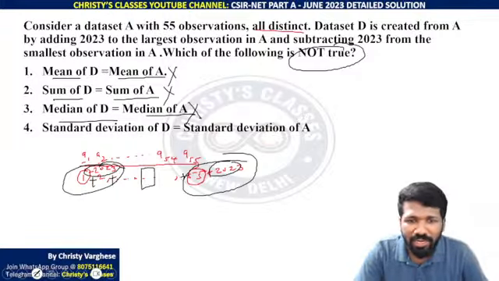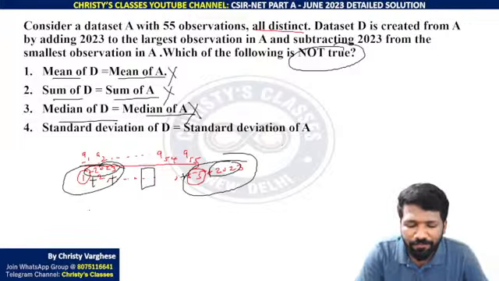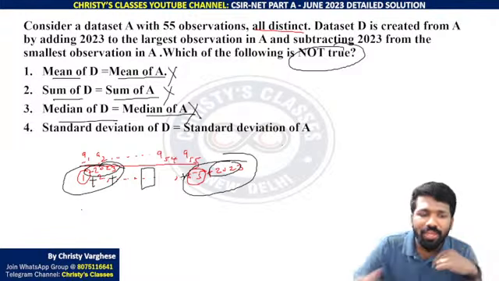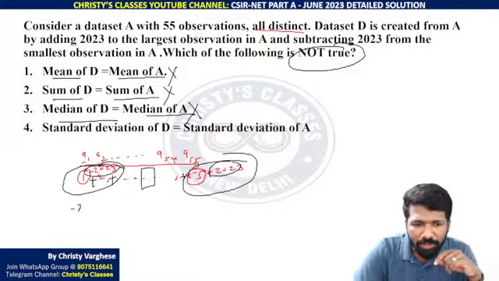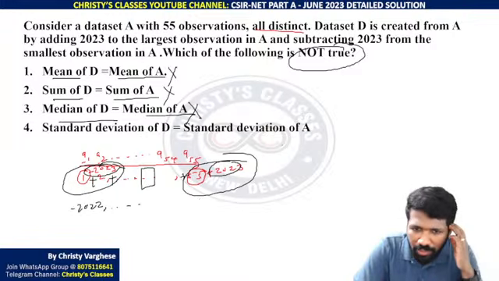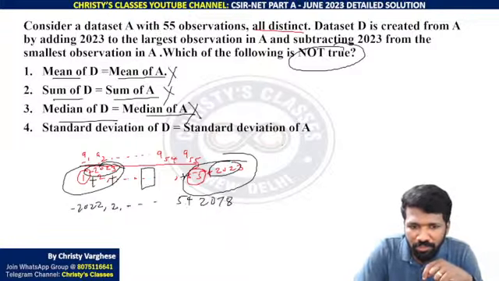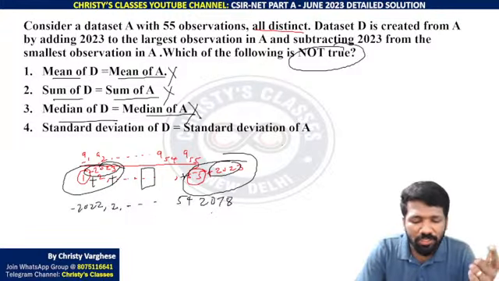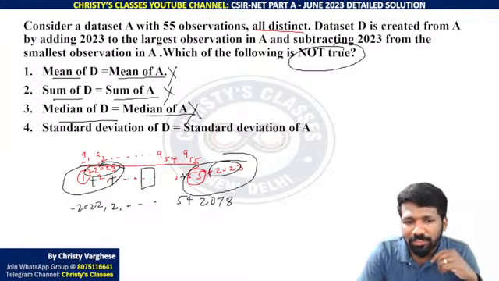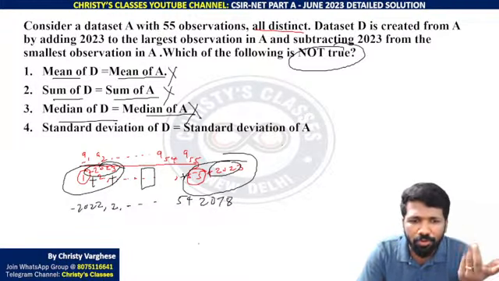Let us try it. Standard deviation of D equal to standard deviation of A. That is not true, because the values are now different. Initially it was 1, 2, 3 up to 55, and now the variations are different, because now this is minus 2022, and for example 2023 plus 55 is 2078, then 2, 3, 4 up to 54. So here the mean value has changed, the distance from mean has also changed, so standard deviation will also change. That you can intuitively conclude. You don't have to calculate it or anything.